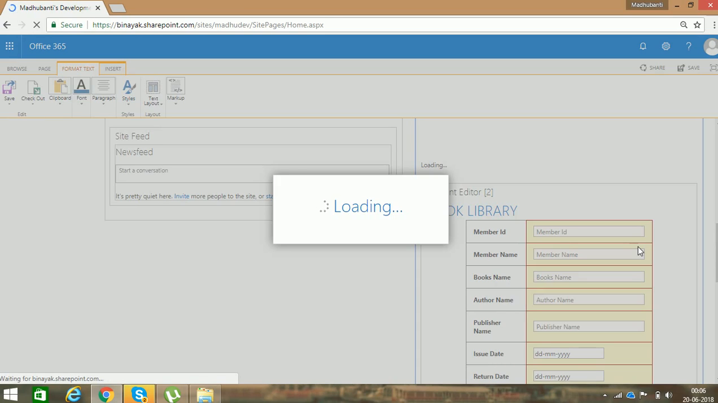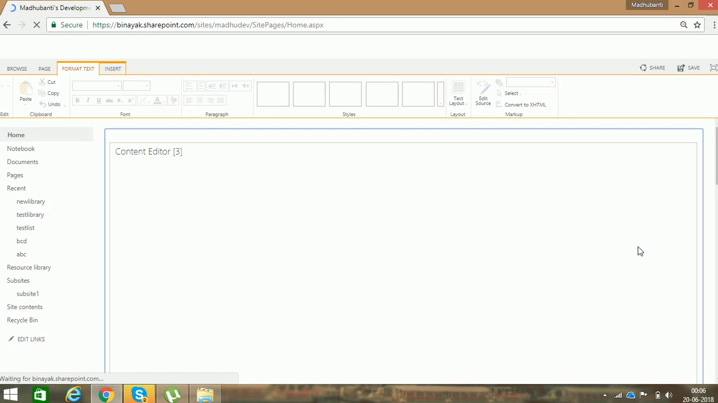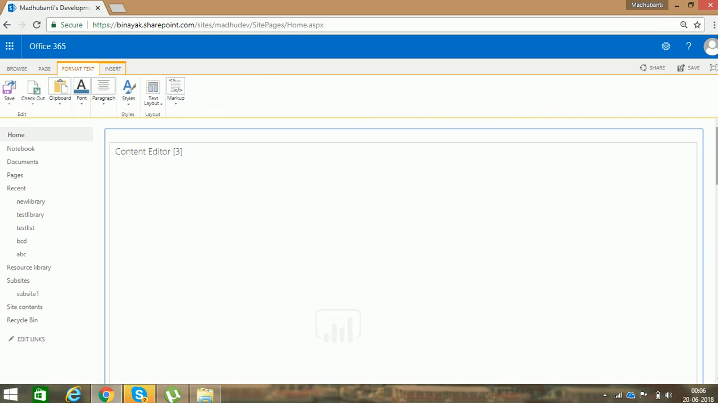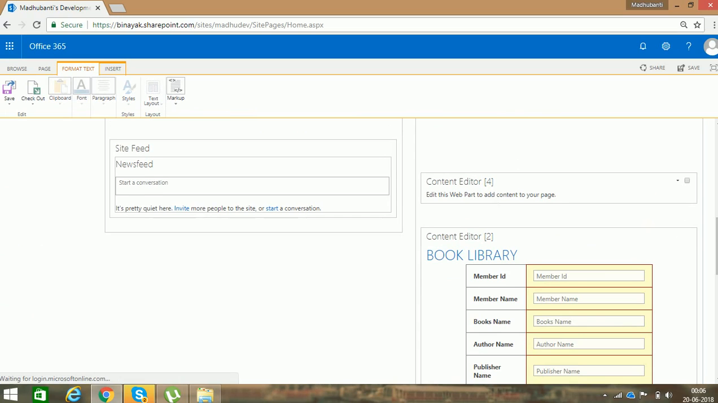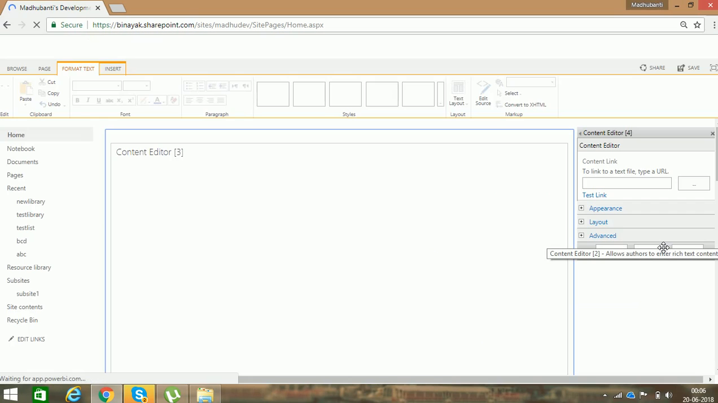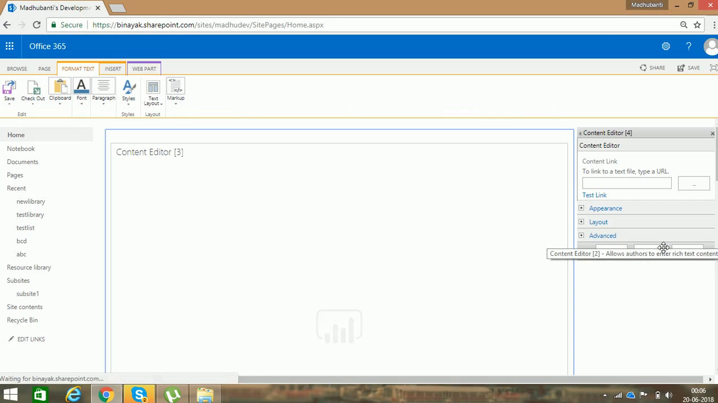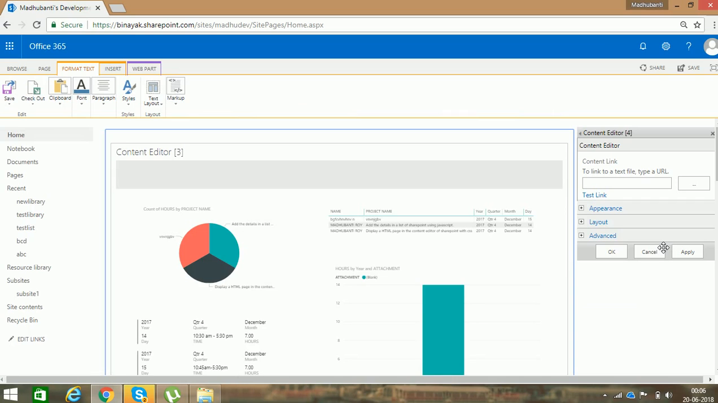So you can see now that the web part is added here. Here you can see that content editor 4 is added here. So if I want to edit this web part, then I have to click on this button, just right to the checkbox. So here is the option, that is edit web part. I'm clicking on this. So I'm clicking on this edit content editor.